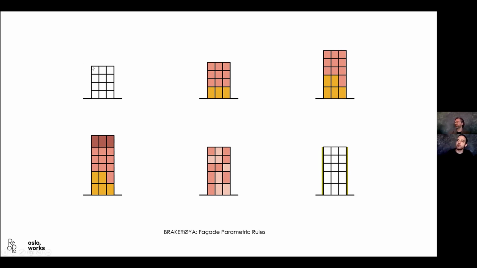So the first strategy was, you get the facade and you simply subdivide it into whatever module it is, right? But then they wanted to include the lower levels, which have a different kind of design compared to the upper levels. But then, you know what? We actually want to combine the lower with the upper. Then, the top levels, we would like to have a different kind of design. And you know what? In this case, we don't care so much about the designs, but we want to randomize the designs, right? So we developed some kind of generic strategies that could be applied to different designs.